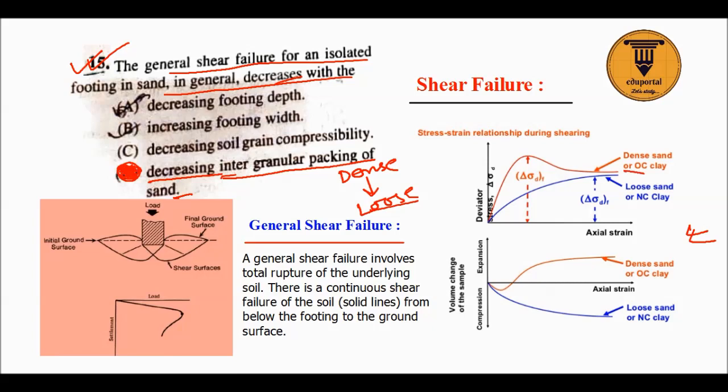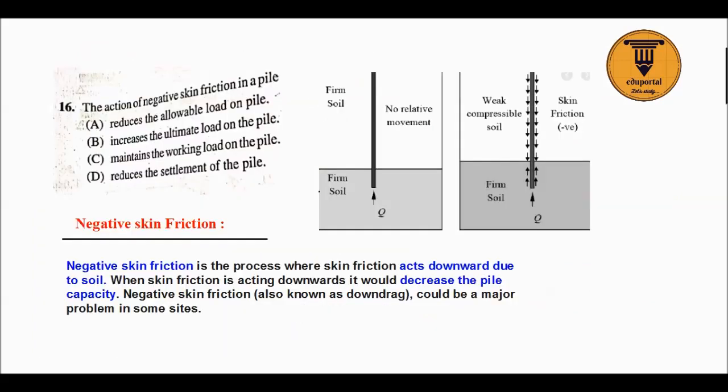This is from general observation. From dense sand, that is, over consolidated clay is regarded as dense sand, and normally consolidated clay is regarded as loose sand. So on that basis this can be concluded.